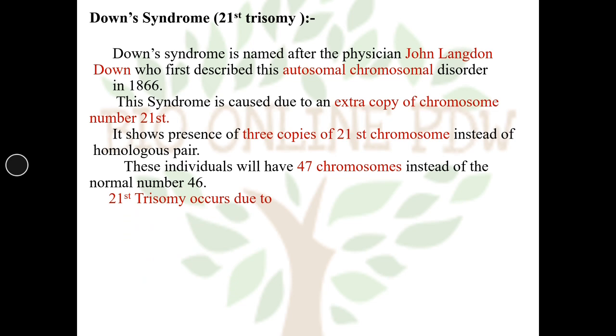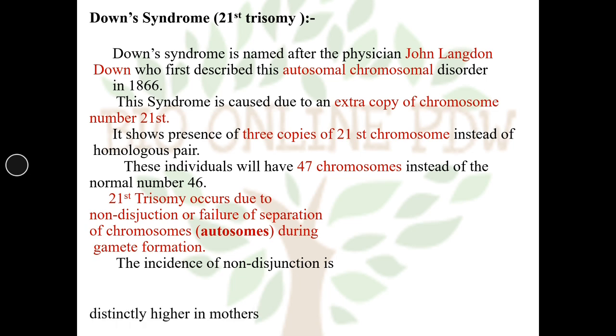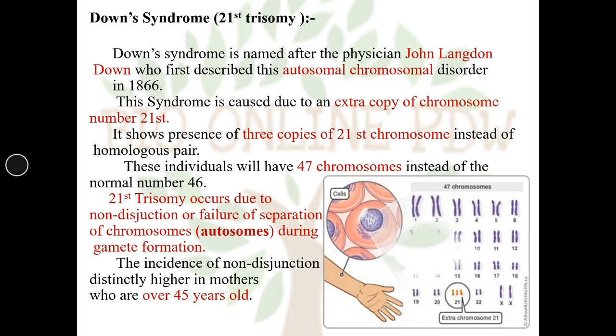The 21st trisomy condition occurs due to non-disjunction, or failure of separation of chromosomes or autosomes, during gamete formation. The incidence of non-disjunction is distinctly higher in mothers who are over 45 years old.